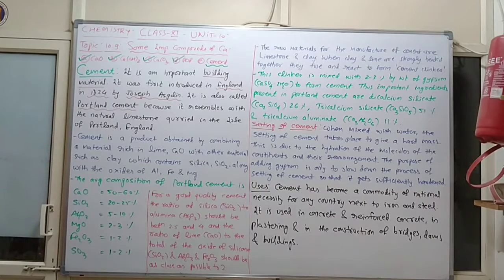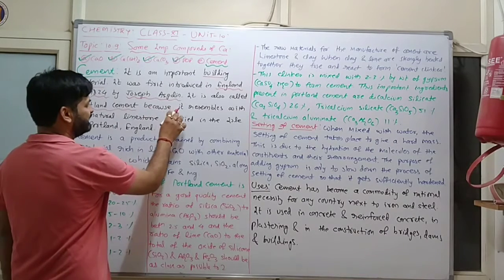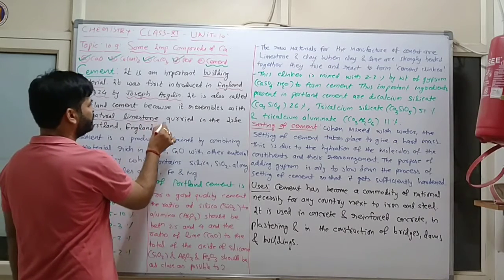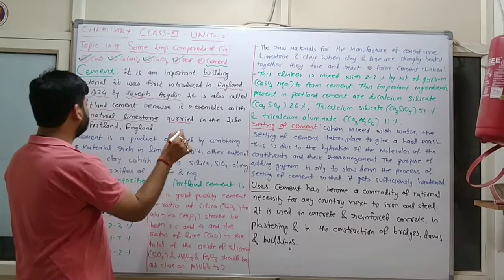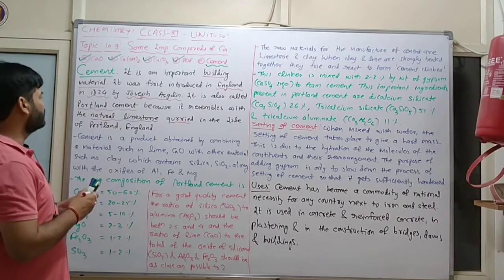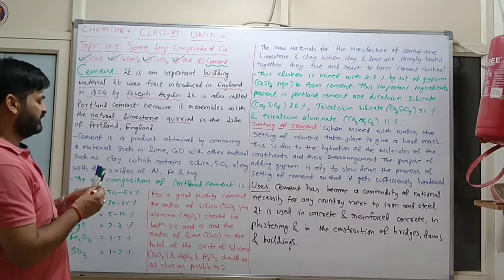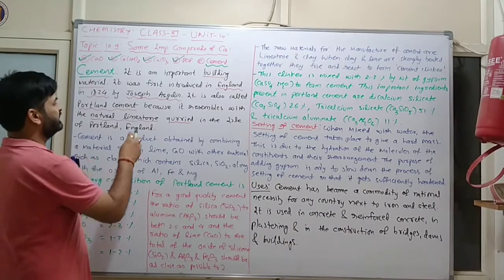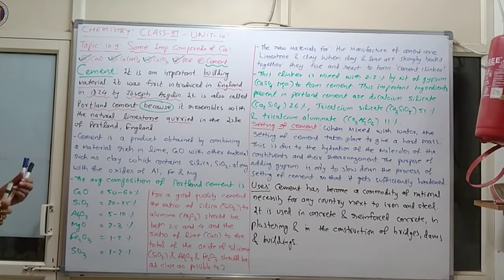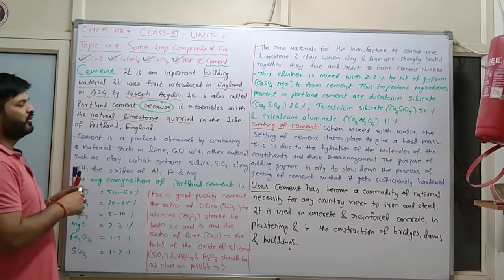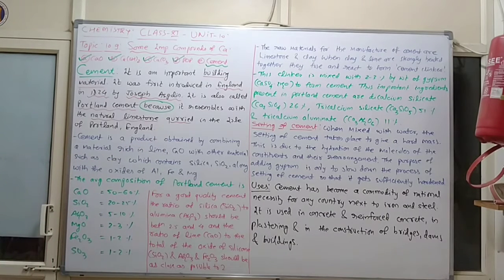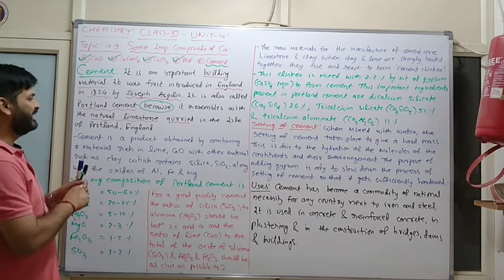It is also known as Portland cement because it resembles the natural limestone quarried in the Isle of Portland, England. Clear? It is also known as Portland cement, because, see, a reason can come on this, because it resembles, meaning similarity, with the natural limestone quarried in the Isle of Portland, England. Clear?